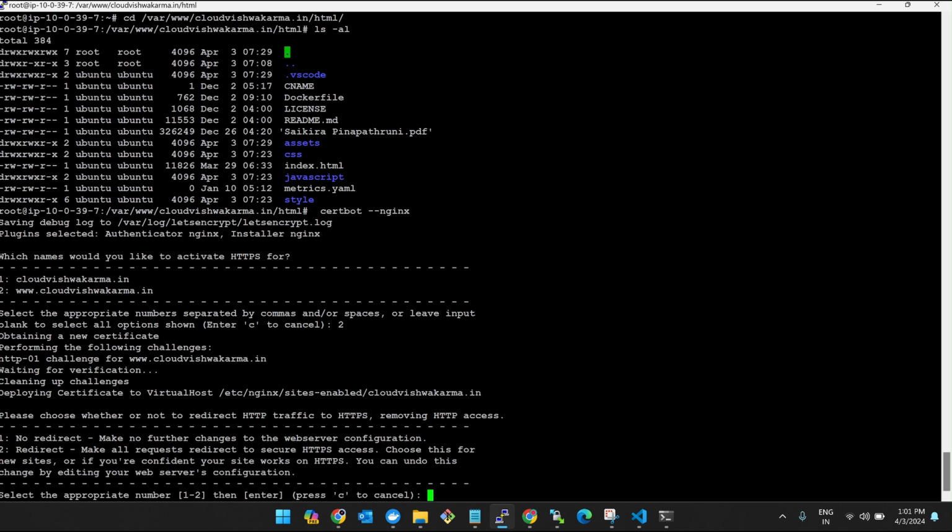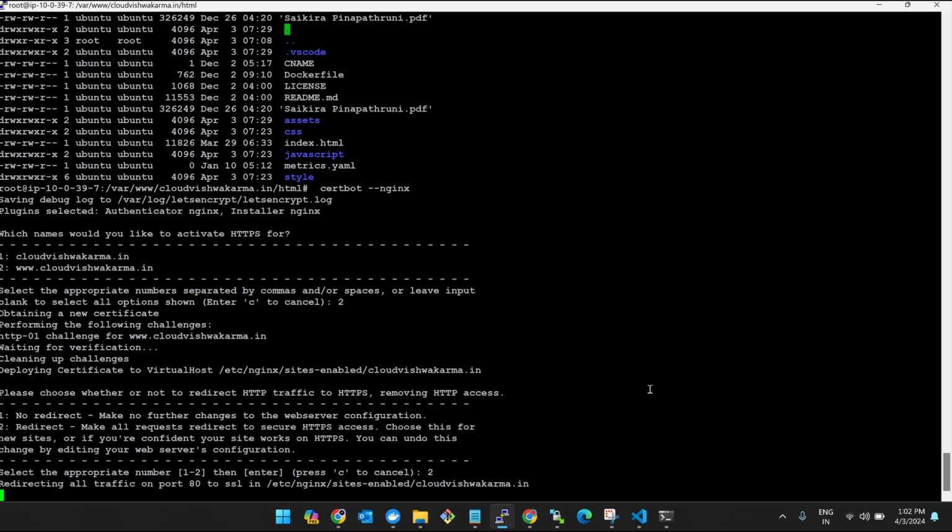And then see, read it here properly. It is asking, please choose whether or not to redirect HTTP traffic to HTTPS, which means, imagine a user or client will not be typing https colon double slash and then the domain name. They'll be just giving www dot and then the name. So for that, it should automatically redirect to HTTPS. So that is the reason why I'm giving number two and then I'll click on enter.